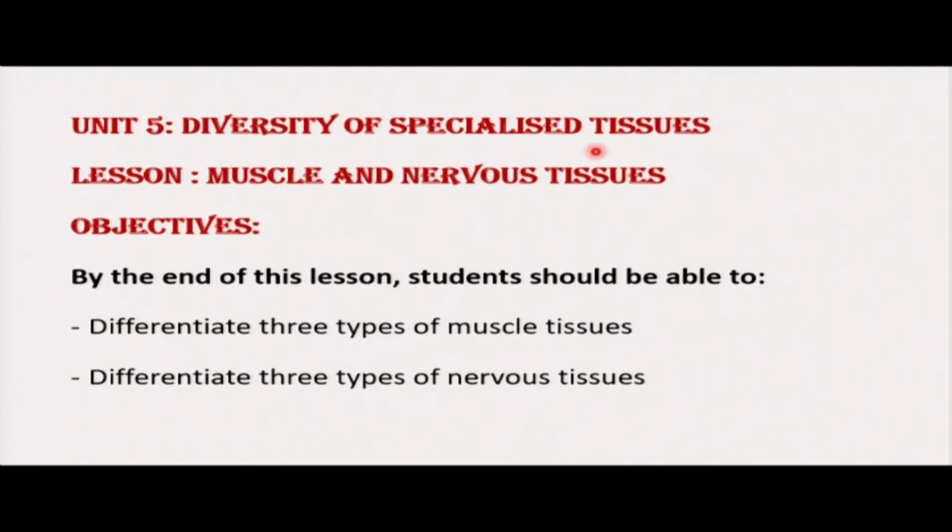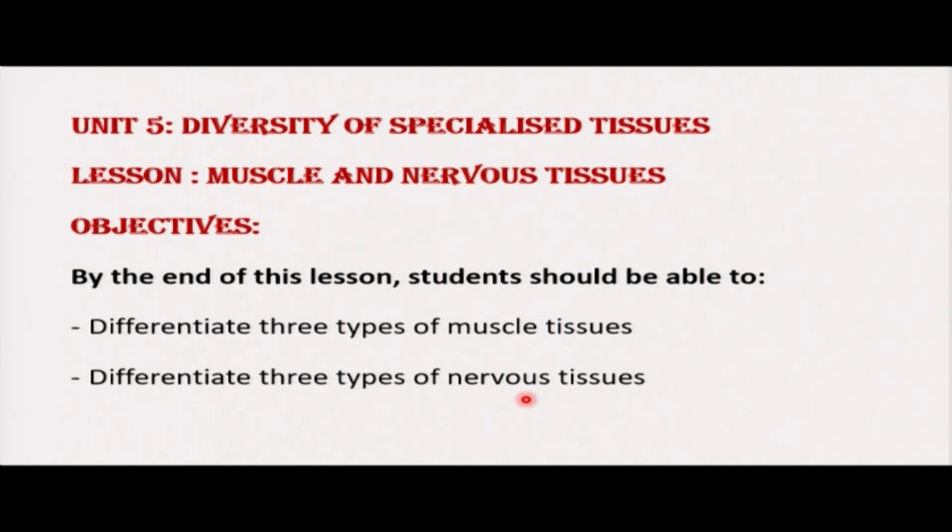diversity of specialized tissues, and the lesson is muscle and nervous tissues, which means our concern today is about muscular tissues and nerve tissues. By the end of this lesson, make sure you're able to differentiate 3 types of muscle tissues. Make sure you're able to differentiate 3 types of nervous tissues.